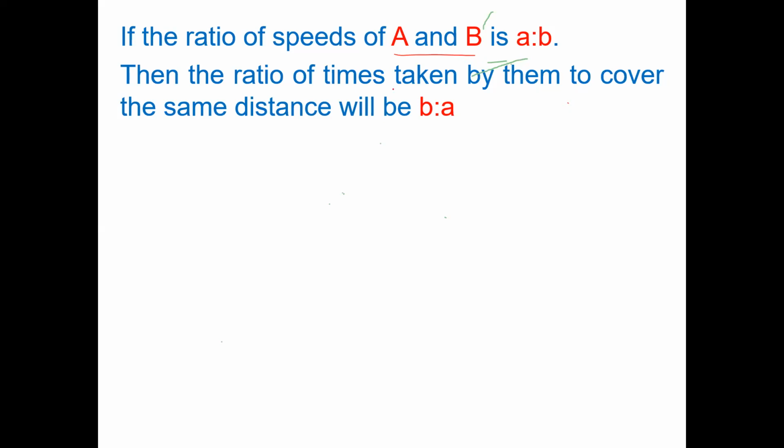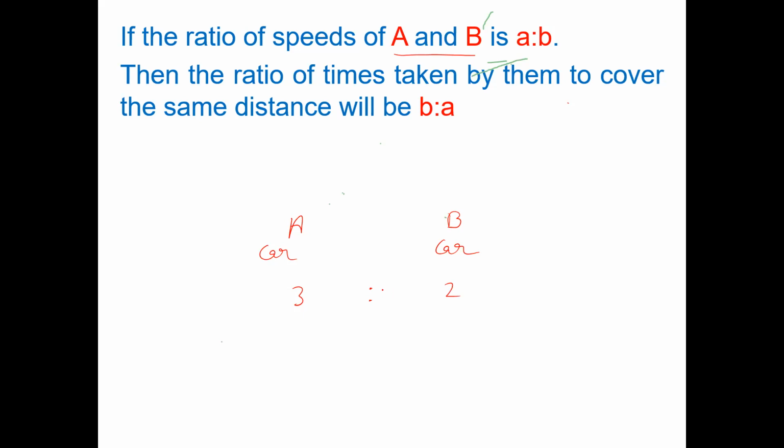So there are two moving objects. The first is A and the second one is B. It can be any. You can take it like car A, this is car B. So the speed of two objects has been given. And this is saying that if the ratio of speed of A and B, we take it 3:2. If the ratio of the speed is given in the question to you, then how shall you solve it?